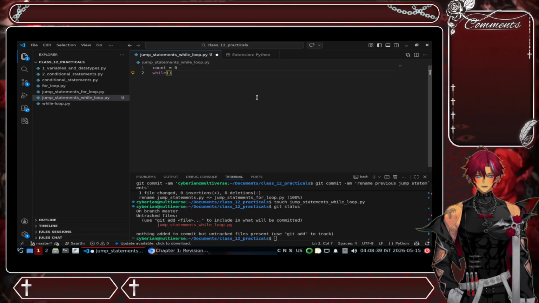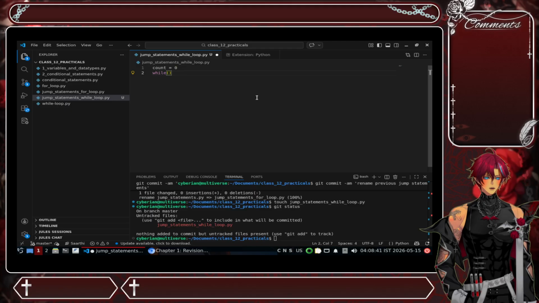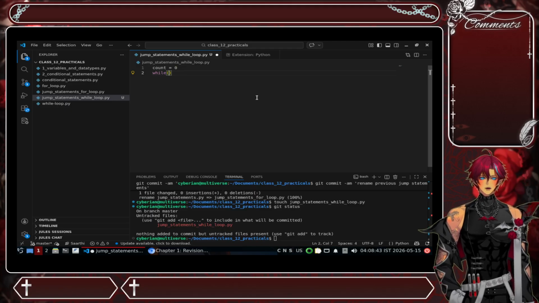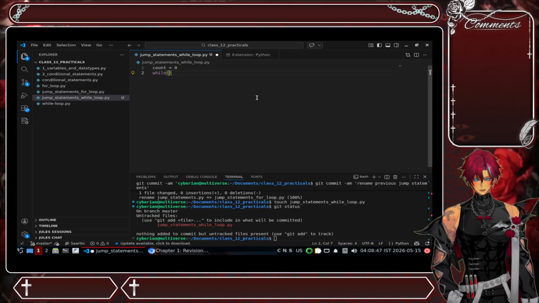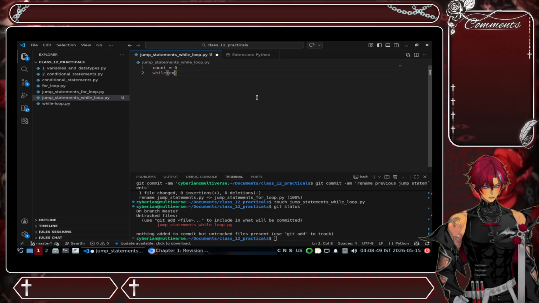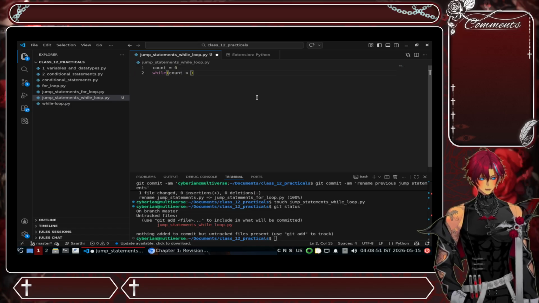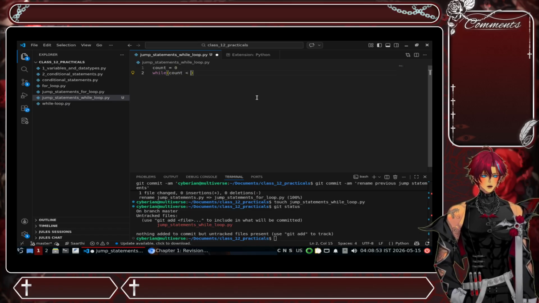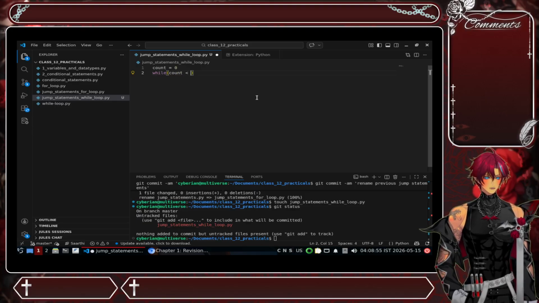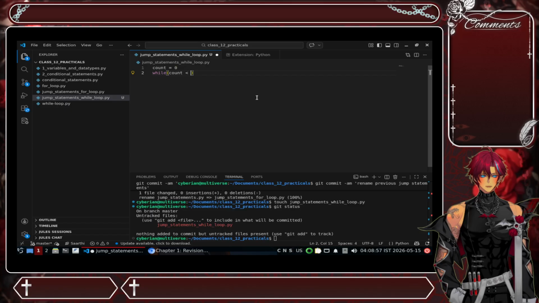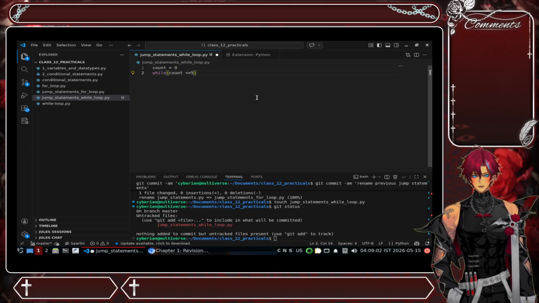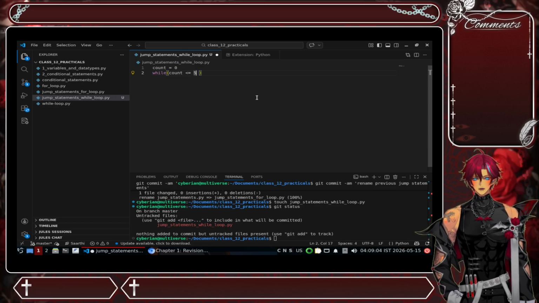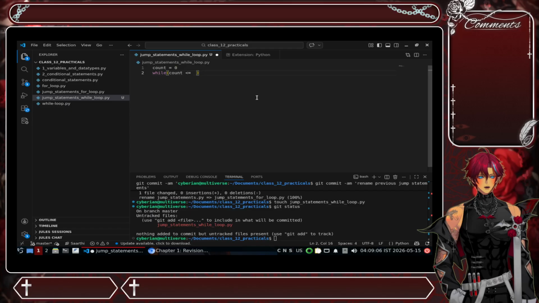Now, when we talk about Boolean values, let's see in what ways we are going to use it. Let's say as long as count is less than or equal to 5, or let's say 6.